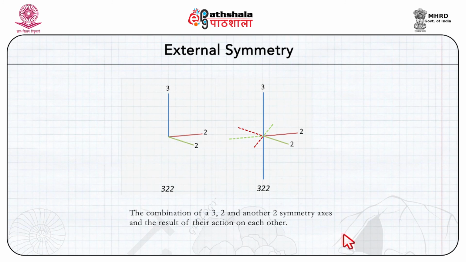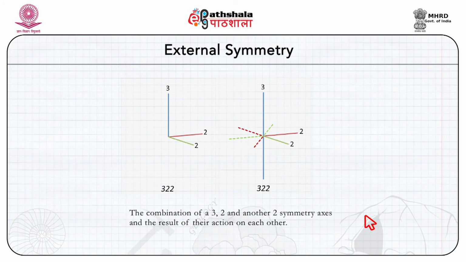It can be seen here in this figure that the two-fold axes are superimposable on each other. So, that the brown line segments here align with the green line segment and the green line segments with the brown. Thus, the symbol 322 can be shortened to 32.